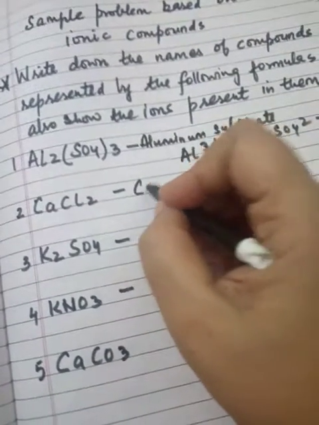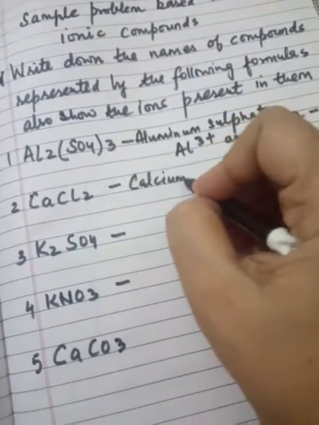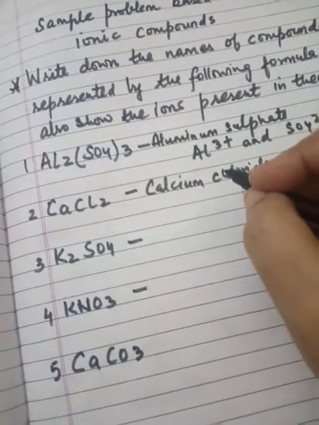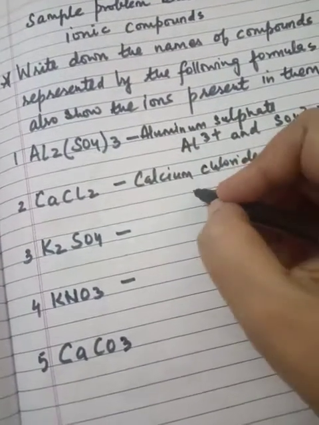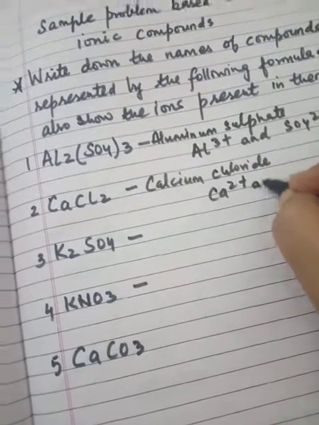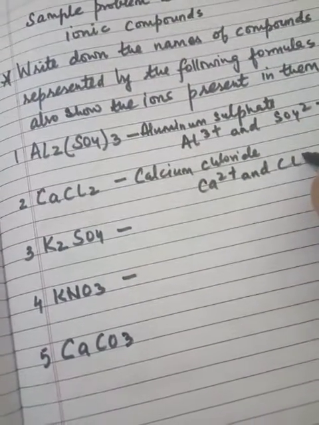Second one is CaCl2, that is calcium chloride, and the ions present are Ca2 plus and Cl minus.